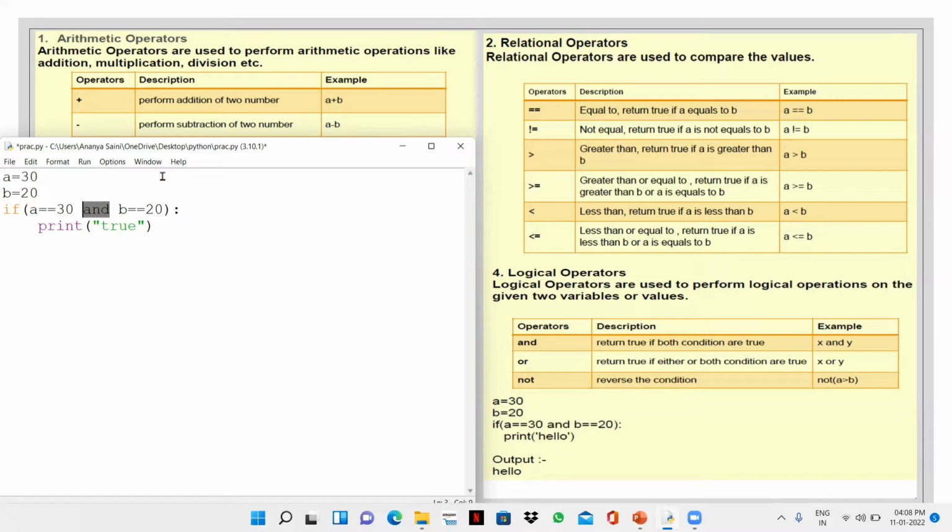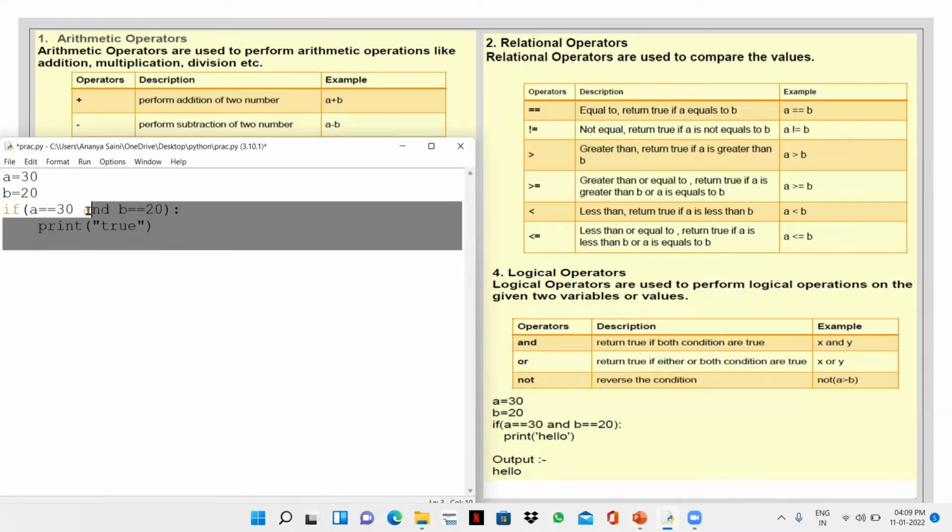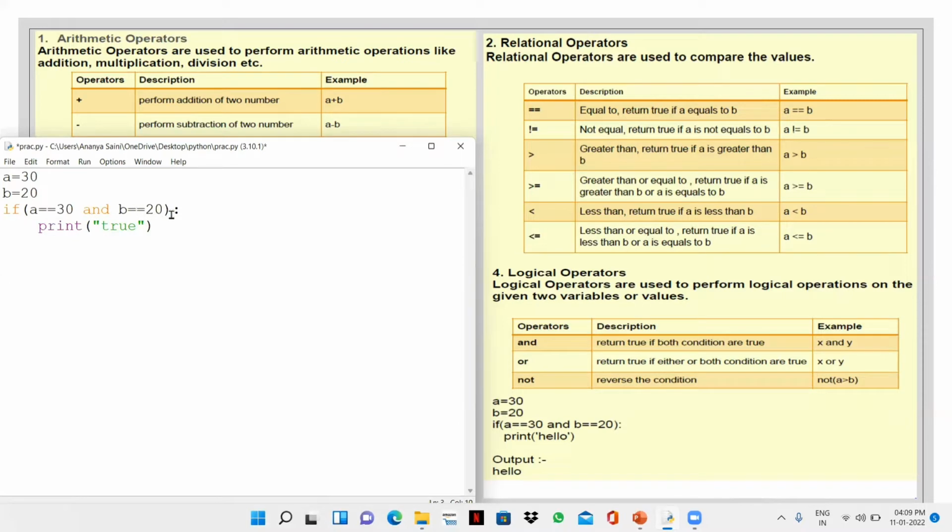And, as we did, and is a relational keyword. It's relating, so and is also a logical operator. If I'm writing a equal to 30, that means if the value of a is 30 as well as, at the same time, the value of b is 20, then only the output will be true. If either of the two conditions is false, then we won't get the answer.